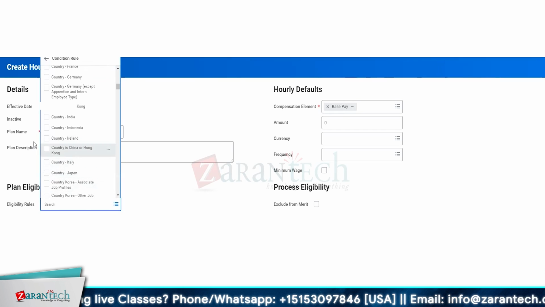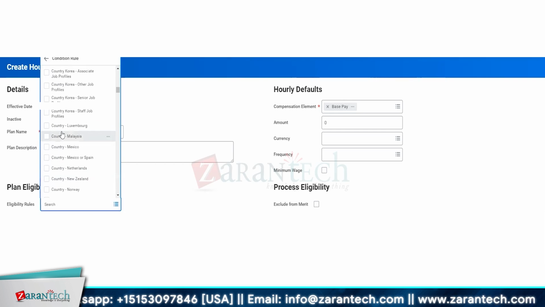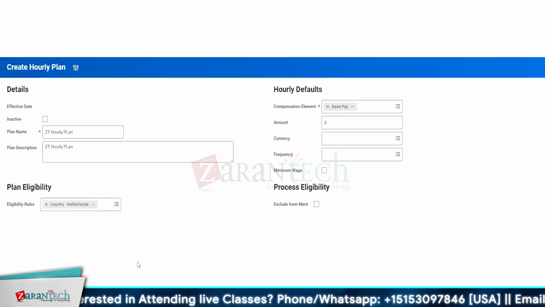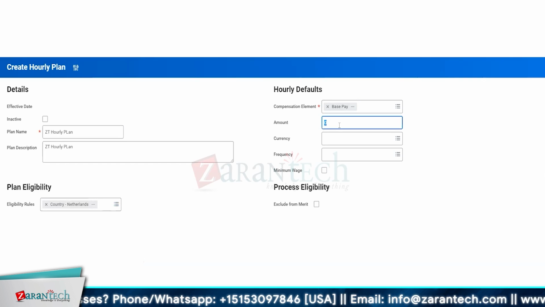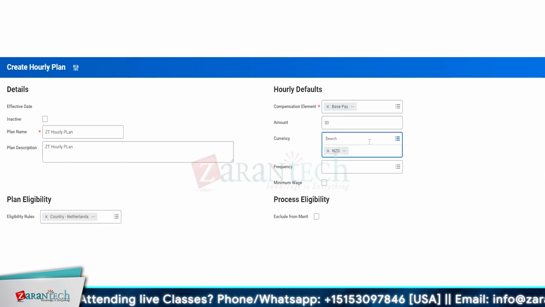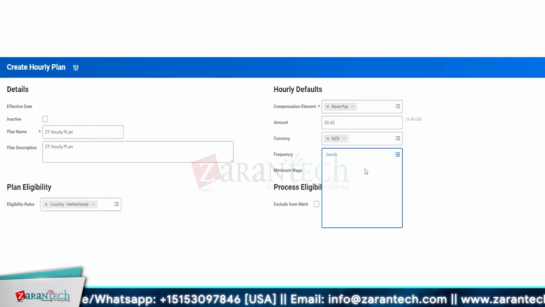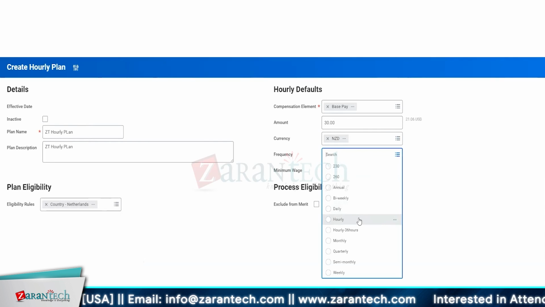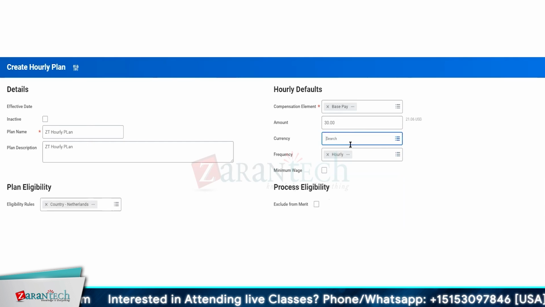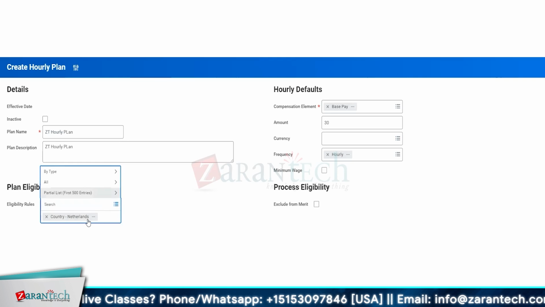Say, for example, I want anybody that's working in, say, Netherlands, they need to be on the hourly plan. Hourly default, say, $30 per hour. Currency is NZD. Frequency is going to be hourly. Okay, not Netherlands, New Zealand.